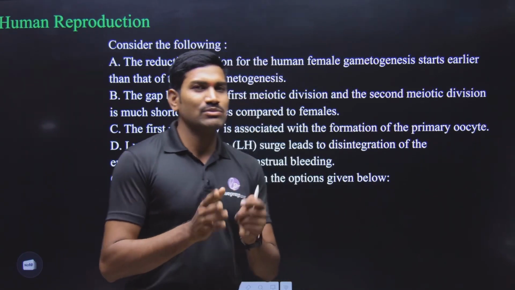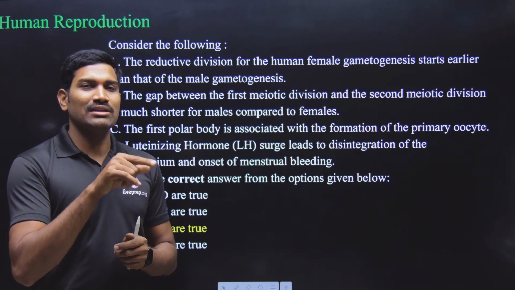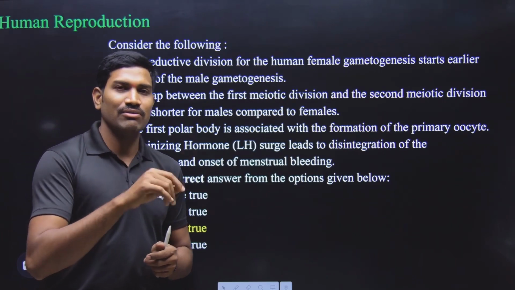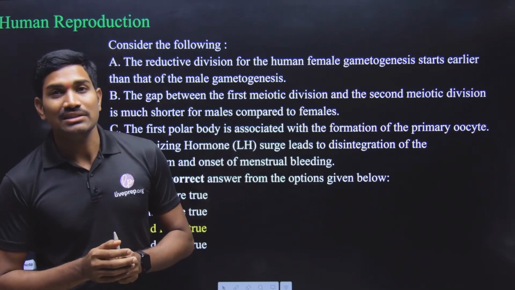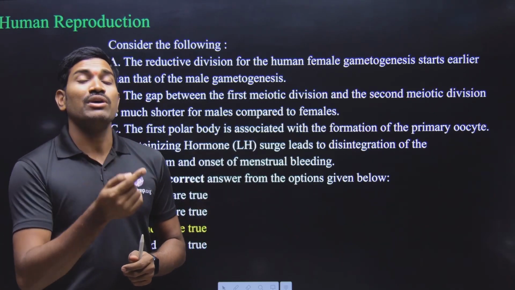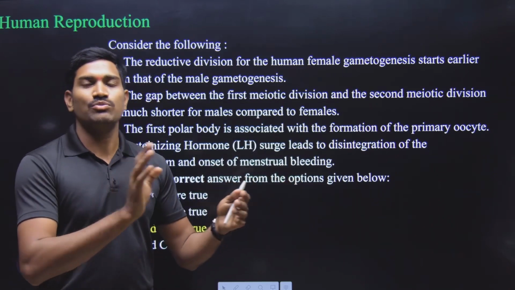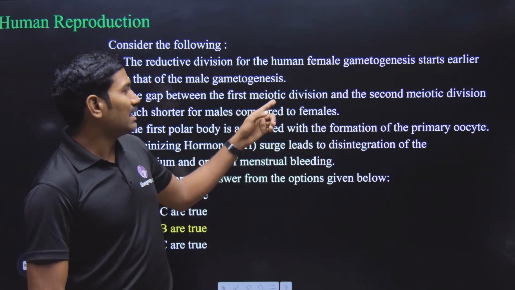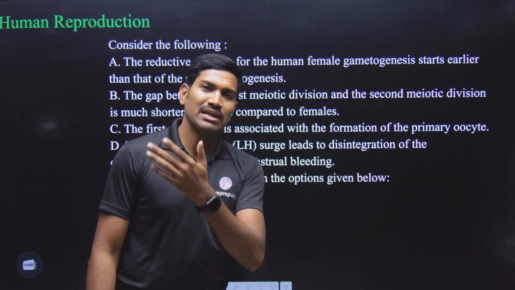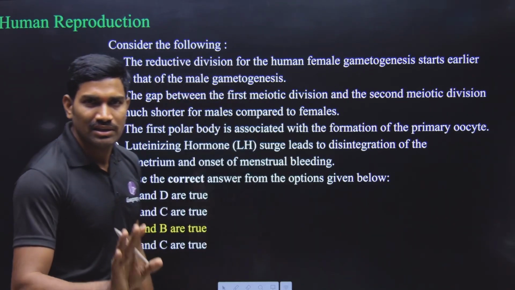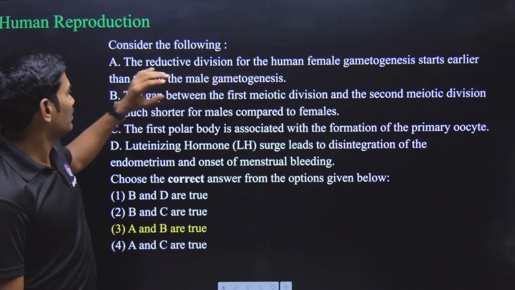And when the secondary oocyte is released, in that secondary oocyte again meiosis 2 is arrested. So in this way, it is stopping and then resuming, stopping, resuming. Likewise, it is happening for the female. But these steps are not applicable to the male. In the male, they are happening continuously. So that's why even this statement B is also correct. So A and B are correct.